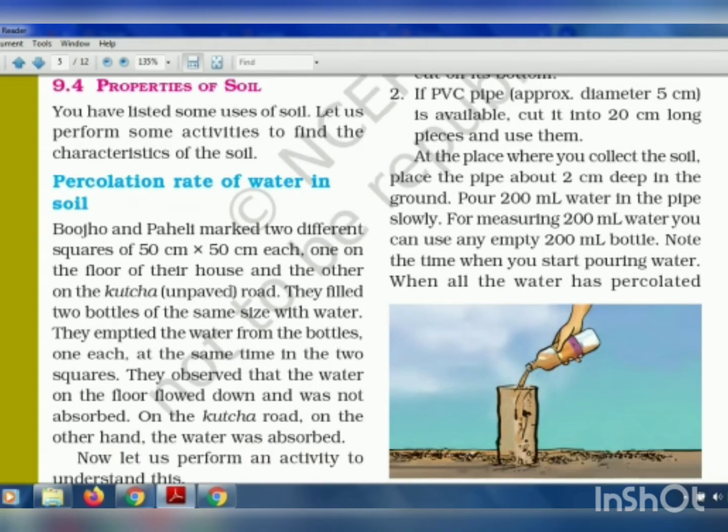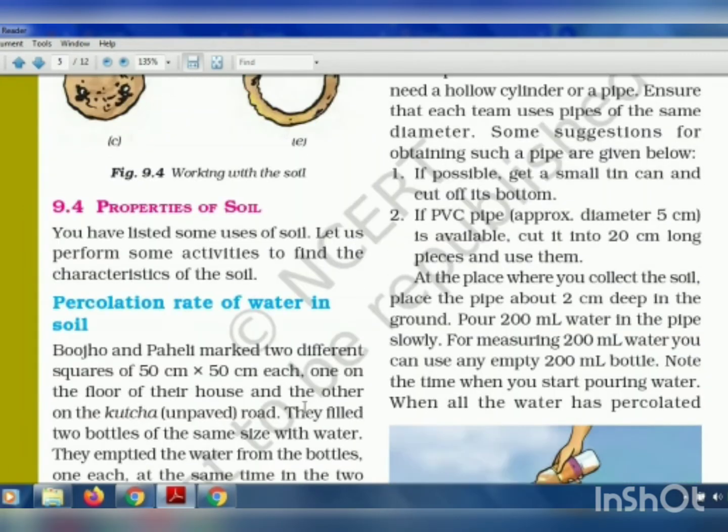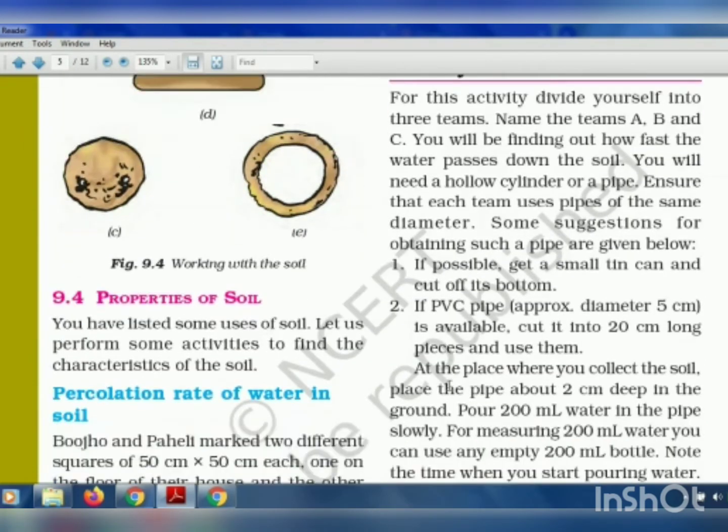In this example, they have given that if you create two squares, one is having the floor of the house and the other is having the kacha road, that is, which contains soil. When you pour two bottles of water on these two different floors, what happened? They emptied the water from the bottles, and at the same time they observed that the water on the floor flowed down and was not absorbed, while on the kacha road where there is soil, the water was absorbed. This activity we had gone through in our online classes, and hope you are all clear with this.